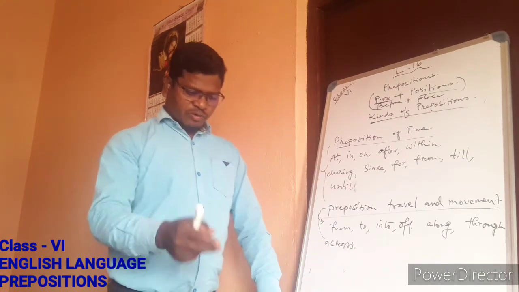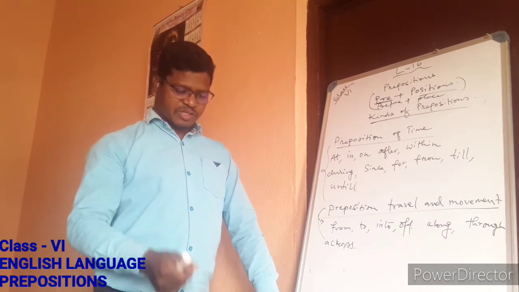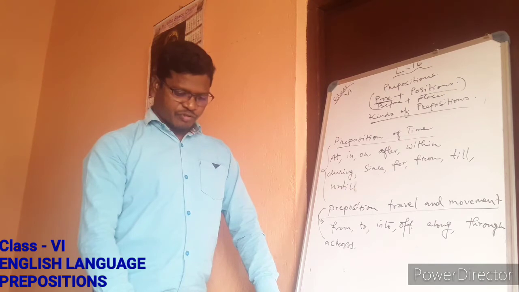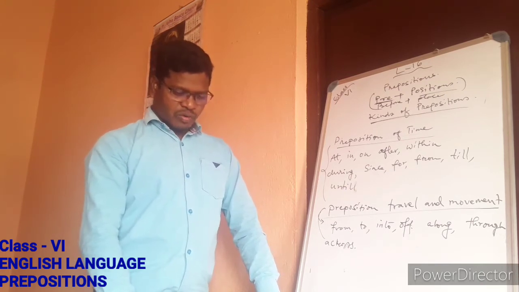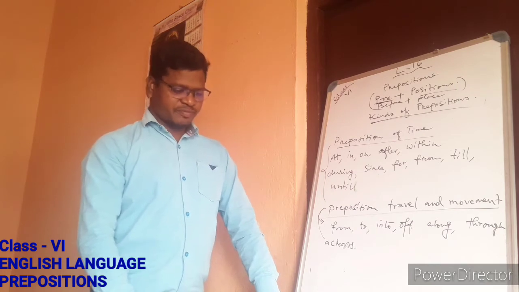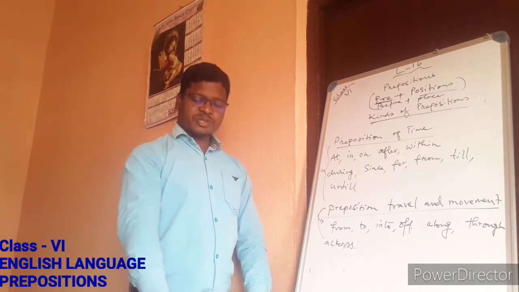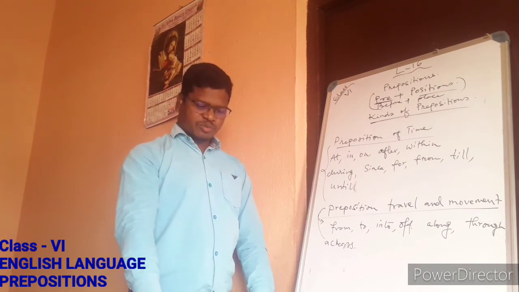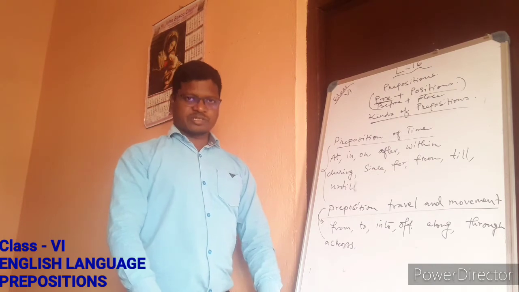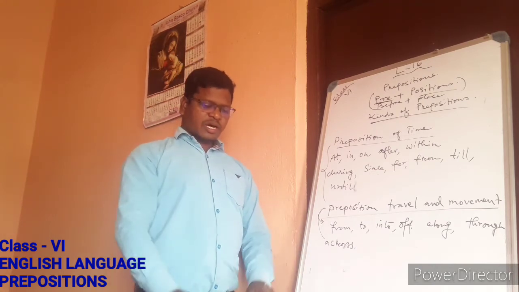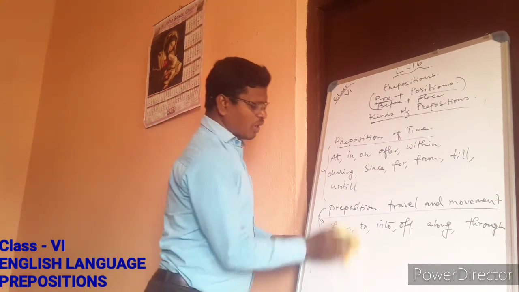We have seen the other one, that is method, preposition of method, like by, with. For example, the letter was written by him. The houses were destroyed by fire. So these are a few examples. And we have seen the state or the manner, preposition of state or manner. For that we use in, by, with. So these are different kinds of prepositions that I have talked to you about. Now we will see one more.